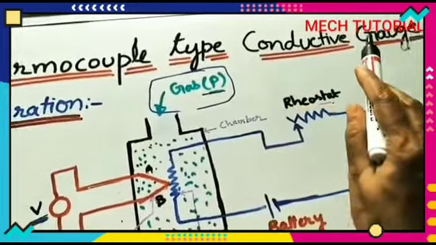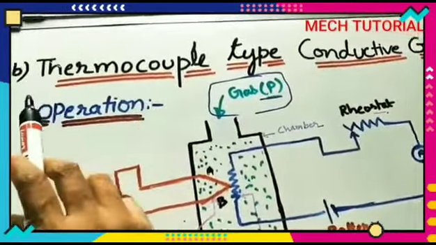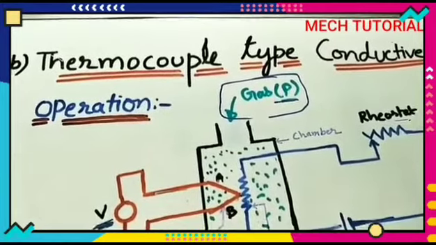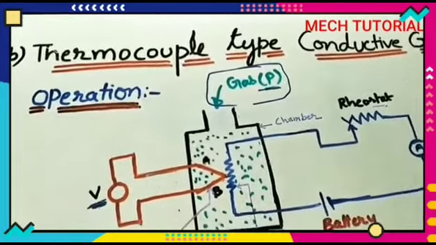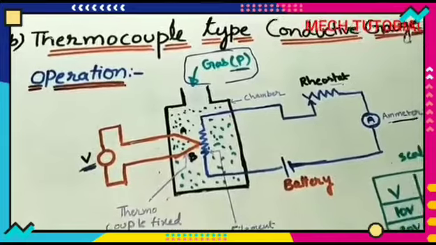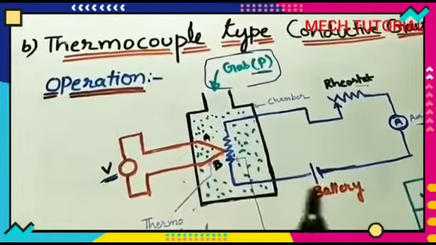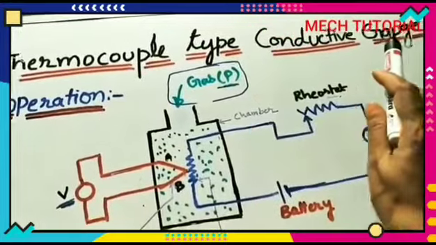The thermocouple type conductive gauge is the second type. The first one is the Pirani gauge. I have explained it in the last video. I will give that link in the description box. Please check it. And next, let us take this gauge.